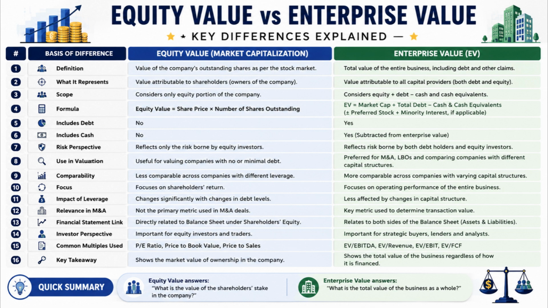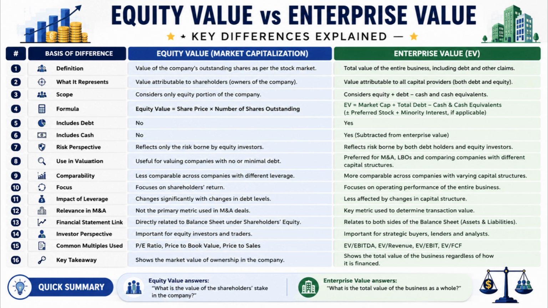Number 9. Equity value is less comparable across firms with varying leverage levels, whereas enterprise value provides a more standardized comparison among companies. Number 10. Equity value focuses primarily on shareholder wealth, whereas enterprise value focuses on the operating value of the entire business.